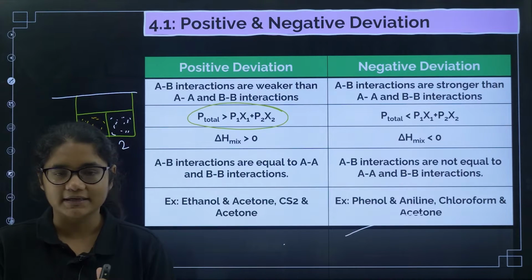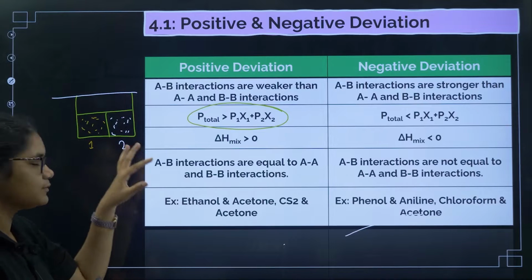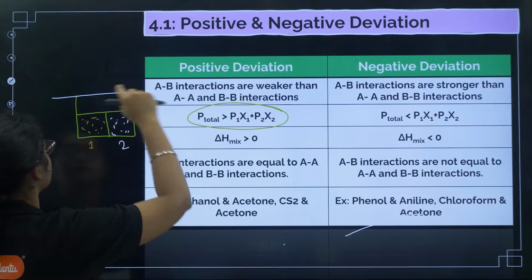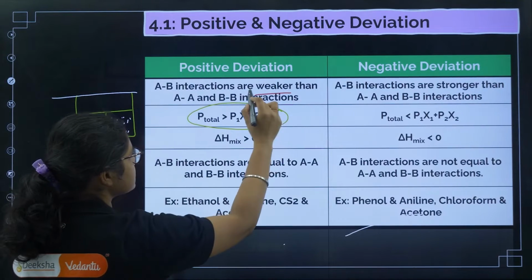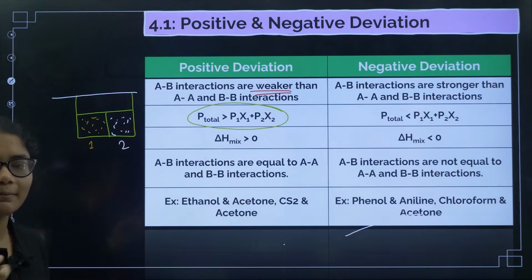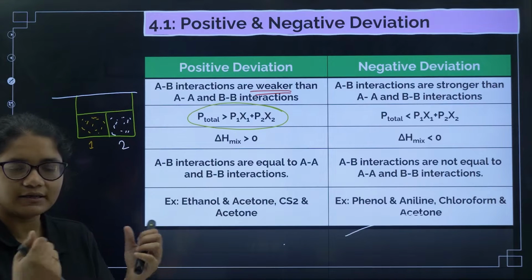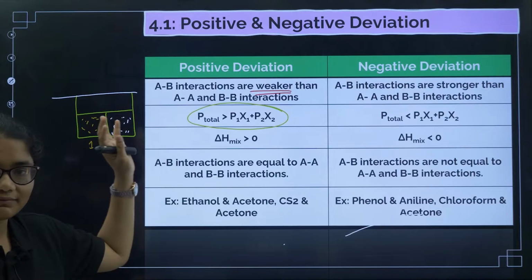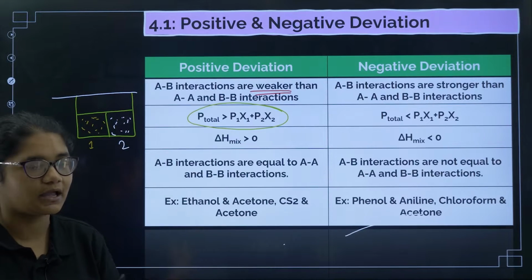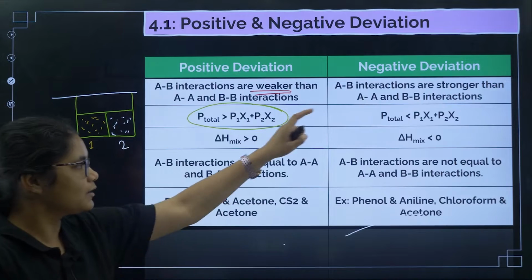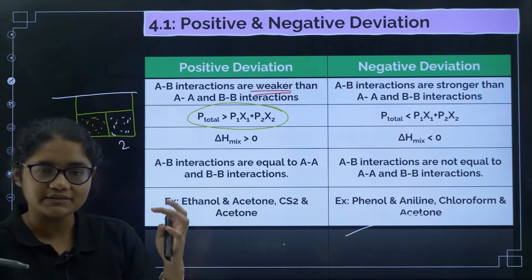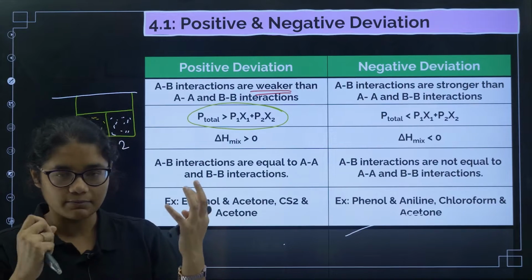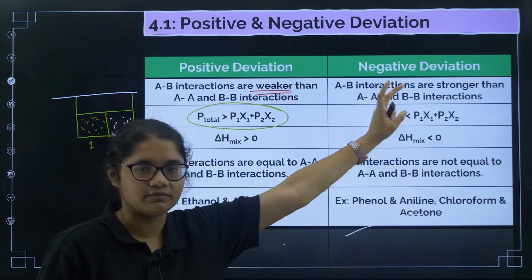Now what happens here is, you have two components 1 and 2, and both are evaporating. The first statement says that the interaction between them is very weak, that means A and B are not binding with each other, they are not happily staying together, they both want to escape from each other. So more A will evaporate, more B will evaporate, and the vapor pressure created will be higher. That is why P total is more. Here the interactions are stronger, that means A and B want to be friends, they want to stay with each other. So less A will evaporate, less B will evaporate, and the total pressure will be less here.